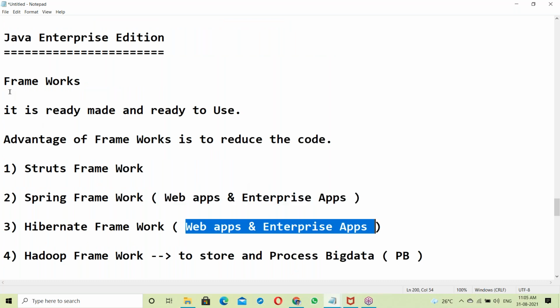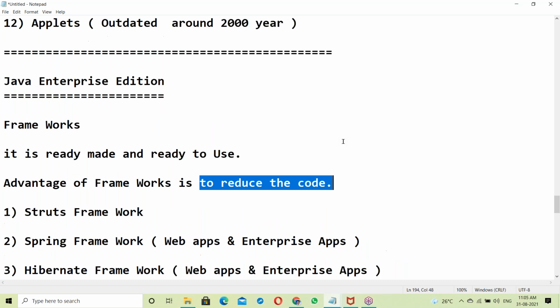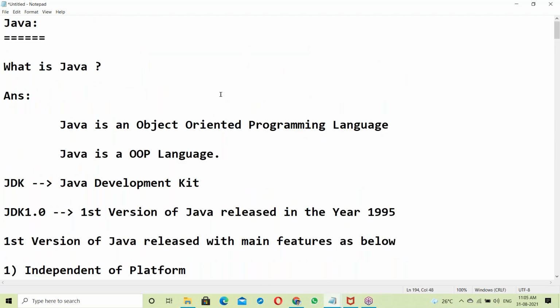So here the advantage of a framework is it's ready-made and ready to use. We can reduce the code, and within a short time, we can finish applications. So this is about Java. This is Java history. Let me review once again.